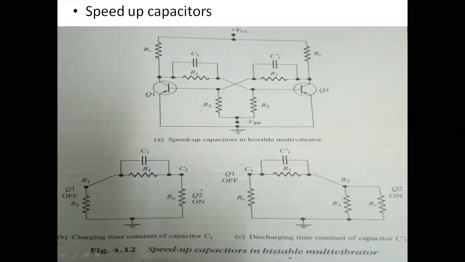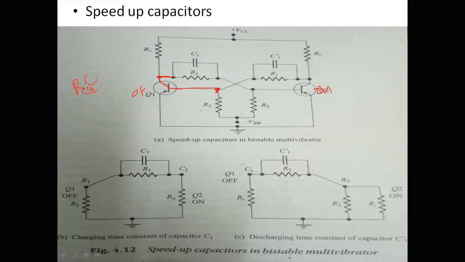Therefore, if you observe this slide, I have drawn the two circuits. In order to calculate the time constant, we know the time constant is nothing but R into C. Simply take it as R equivalent into C. Suppose we choose Q1 is off and Q2 is on. If you see C1, how is it connected? It is connected at this node, and this node is connected to the base of the off transistor. Therefore, here it is connected to R1.